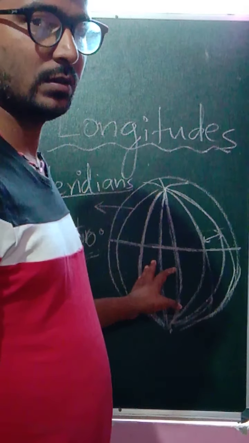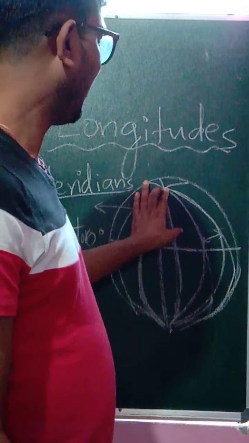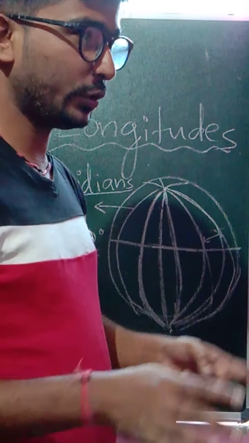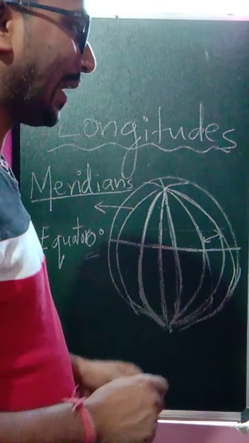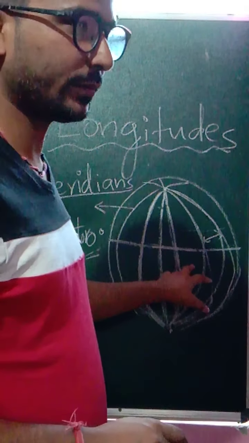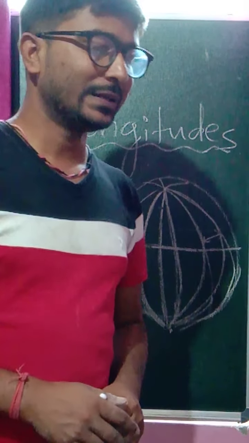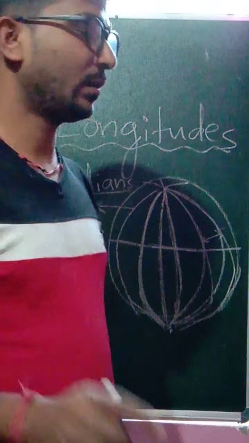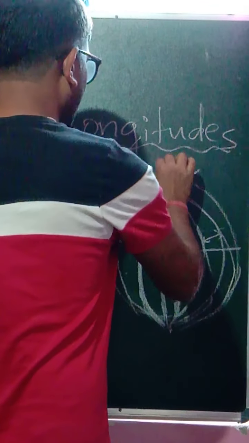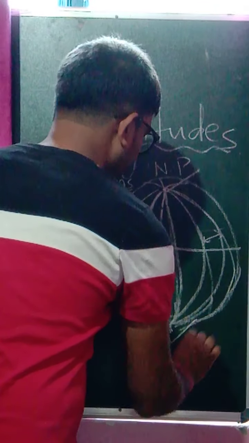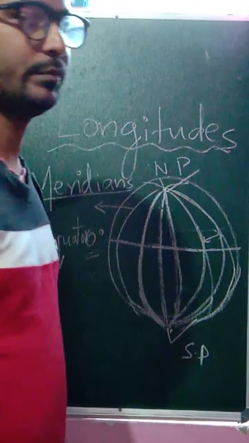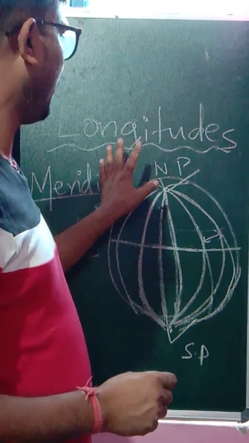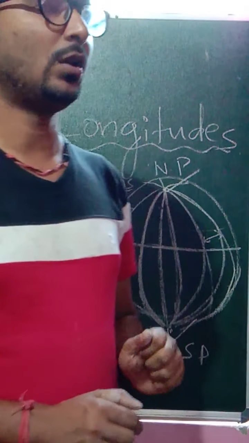Now two different lines tend to increase and decrease the distance from each other while they move from one pole to the other pole, and the maximum is at the equator. Third important point, these two lines have a point of meeting. One is on the northern pole and another is at the southern pole.